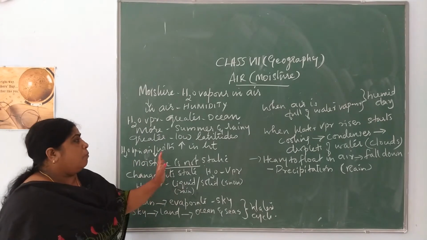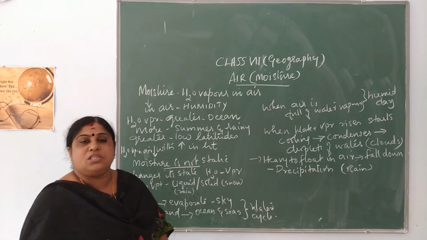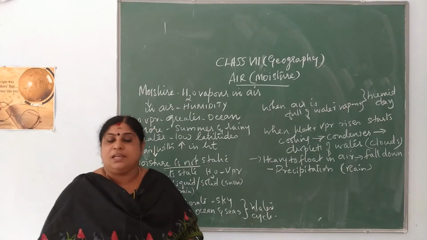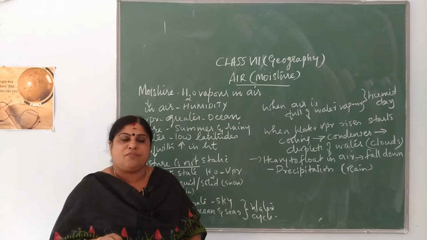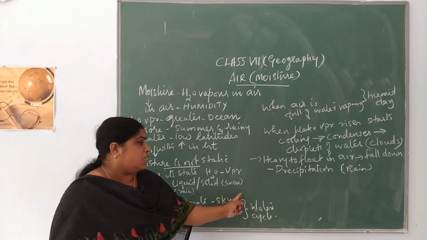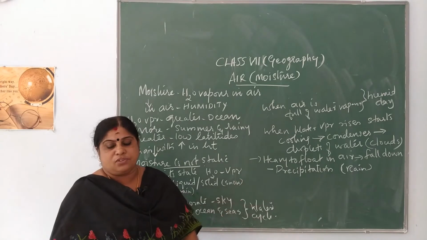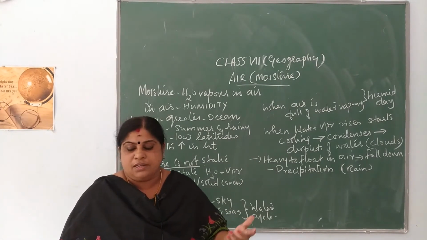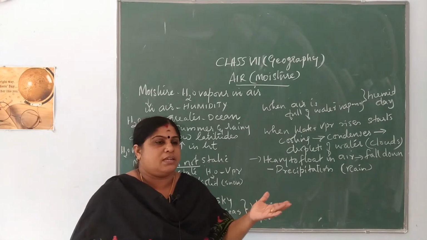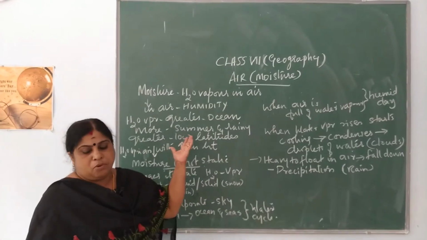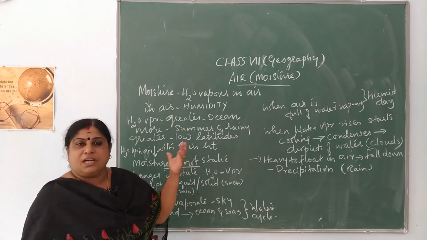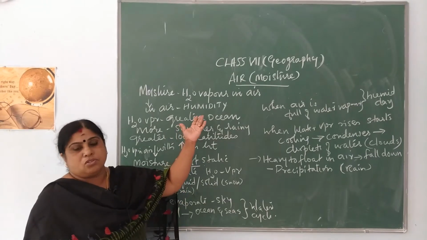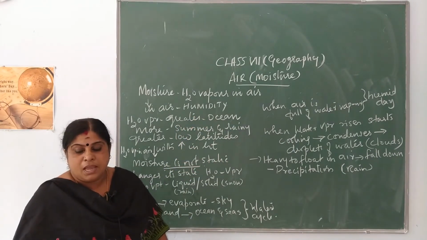Now this amount of water vapor has its own significant role to play in the atmosphere. It gives a heating and cooling effect on the earth. It is because of this water cycle that we have a heating and cooling effect on the earth. It also leads to the formation of rainfall, hail, snow, fog, etc., which are the result of the amount of water vapor, that is humidity. Then weather conditions keep on changing. Day to day weather conditions keep on changing mainly because of the amount of water vapor that is present.